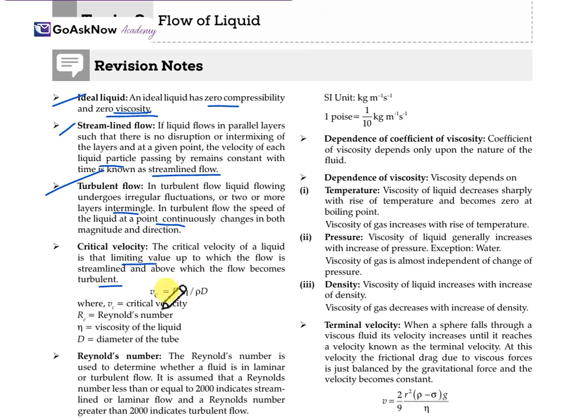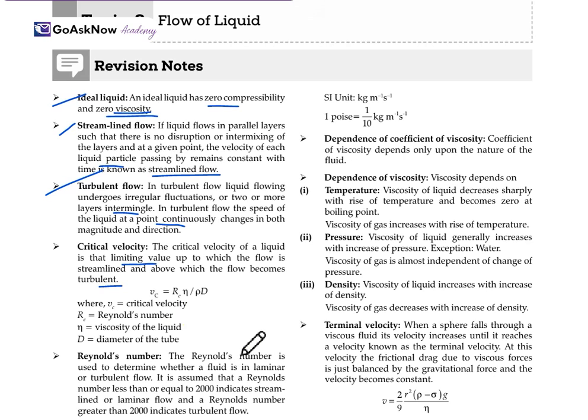The equation representing it is Vc = R η / (ρ d), where Vc is the critical velocity, R is the Reynolds number, η is the viscosity, ρ is the density, and d is the diameter of the tube.